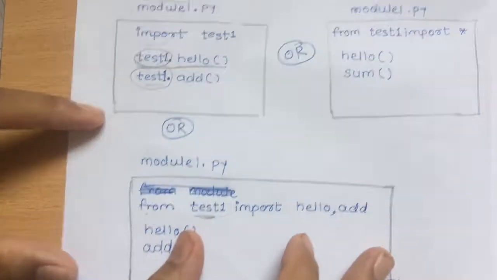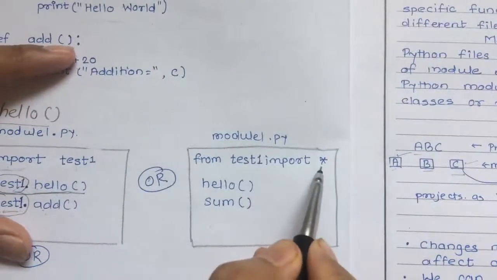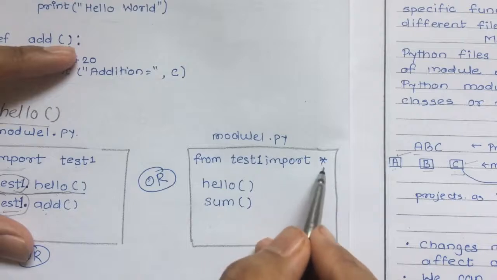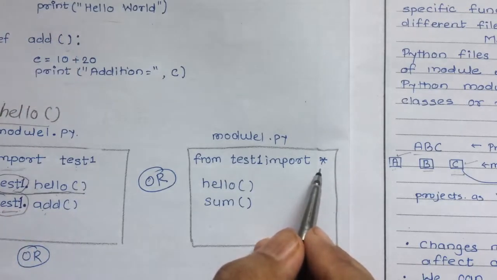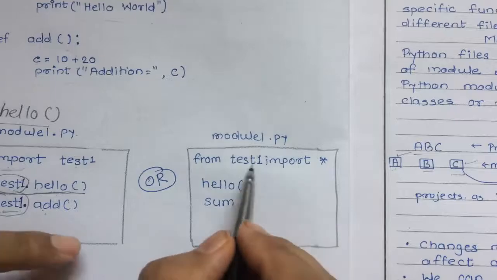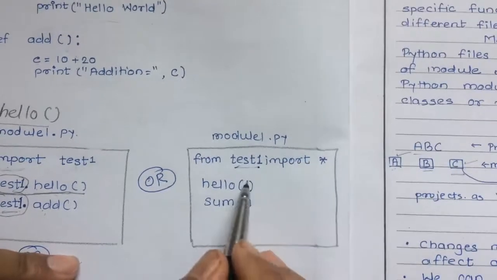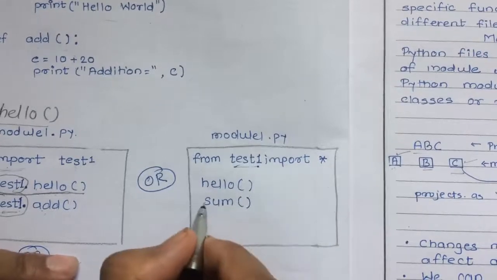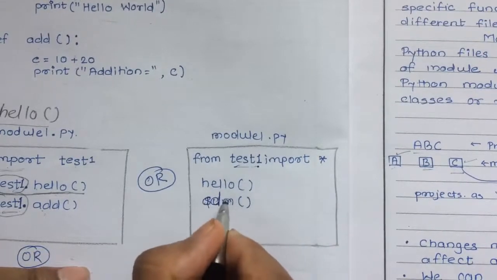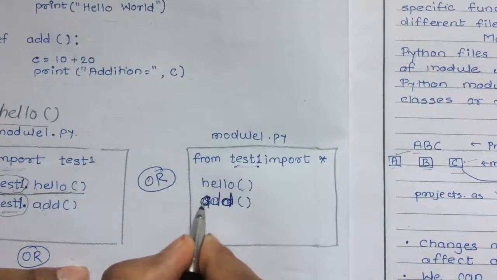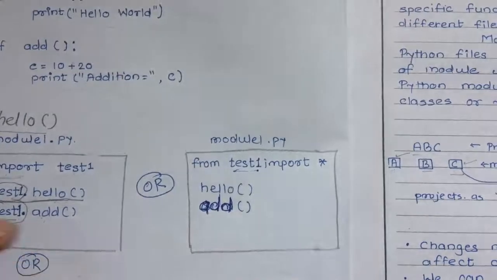So what is that method? Just simply write the asterisk sign, star sign after import, that is from test1 import star. What it will import? It will import all the functions present in the test1 file. Okay, and the remaining part is the same. We can call the function, this is add, by simply writing the function name.